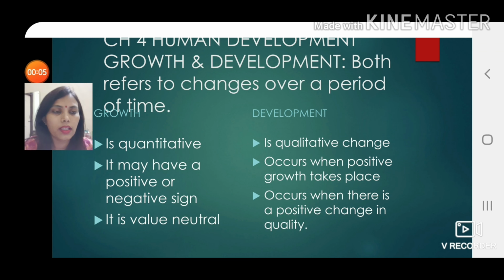Hello students, we are doing the book Human Geography and we are on the fourth chapter. So today we'll do human development growth. Let's begin with the chapter.